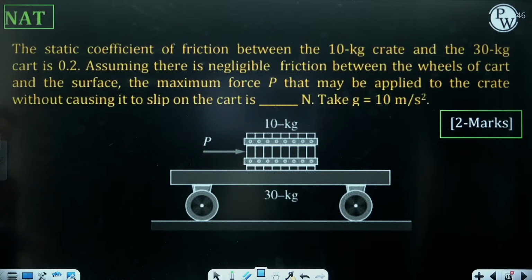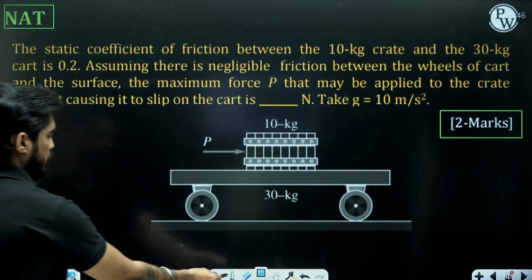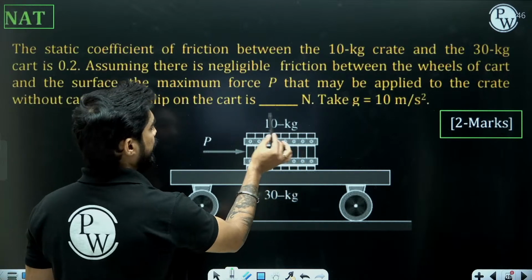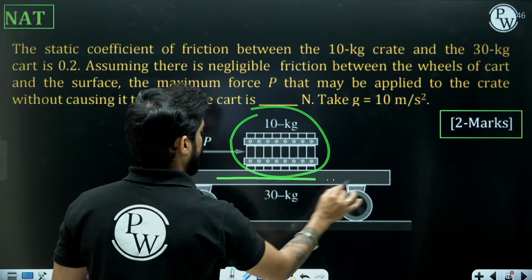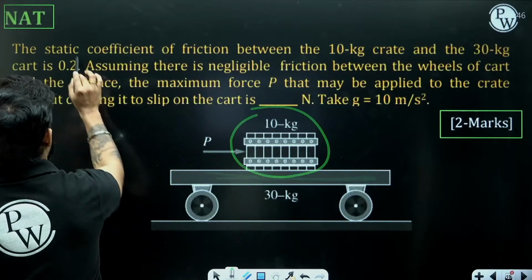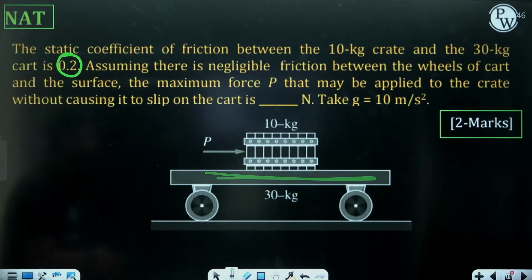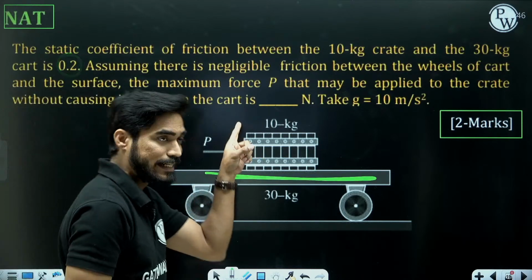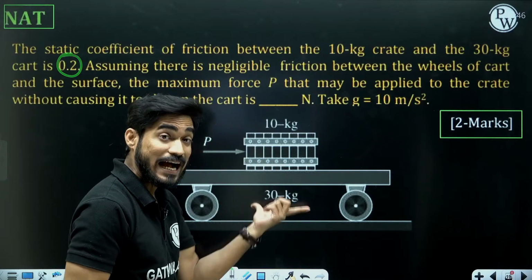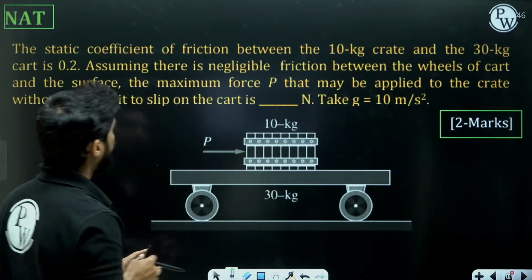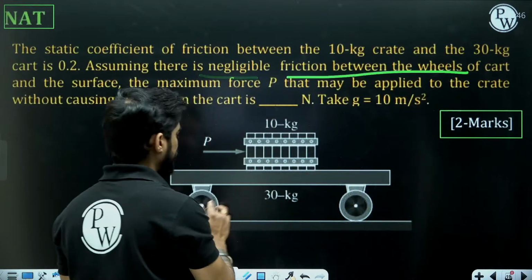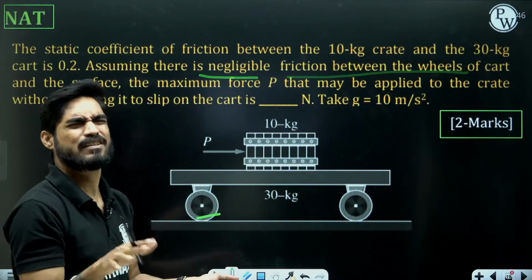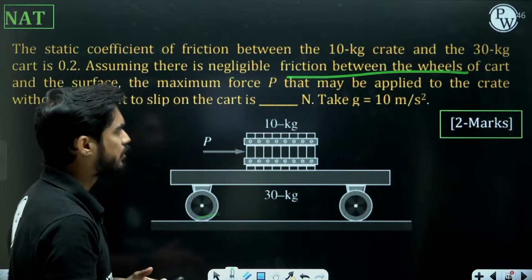The static coefficient of friction between the 10 kg crate and the 30 kg cart is 0.2. Assume there is negligible friction between the wheels of the cart and the surface. There is friction but negligible, so neglect that friction.